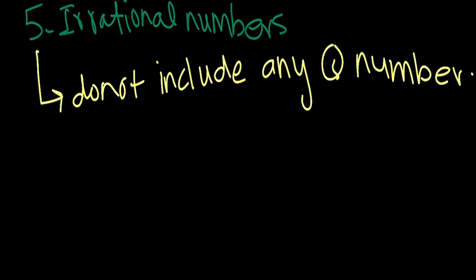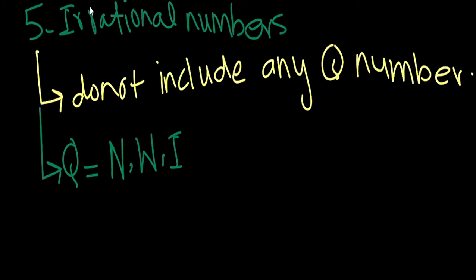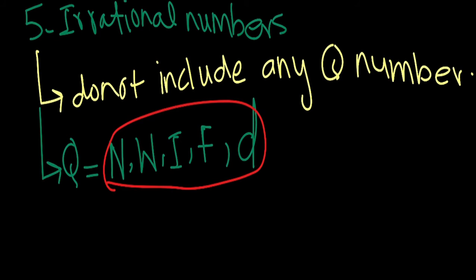As we know, what's the set of rational numbers? It includes natural numbers, whole numbers, integers, fractions, and decimals. These all belong to the set of rational numbers.